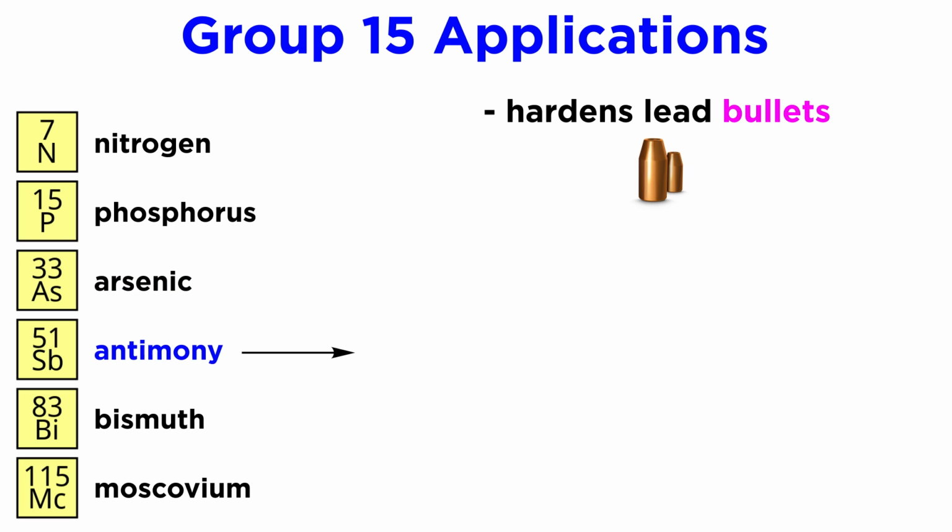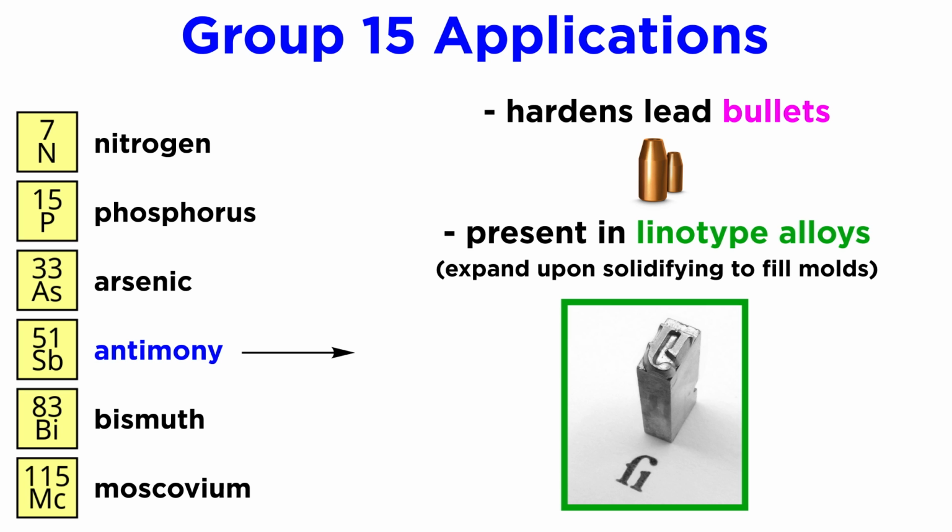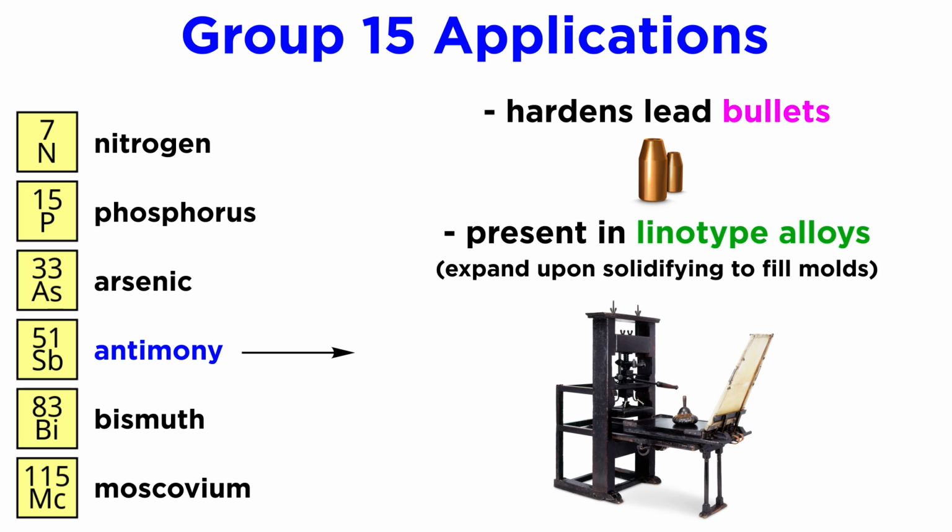Antimony can be added to lead to make it harder, which is often done to harden lead bullets. It is present in linotype alloys, also containing lead and tin. These alloys expand slightly when they solidify, which forces metal to fill molds, thus preserving sharp edges and features. This was applied by Johann Gutenberg in developing the printing press, which revolutionized human civilization.